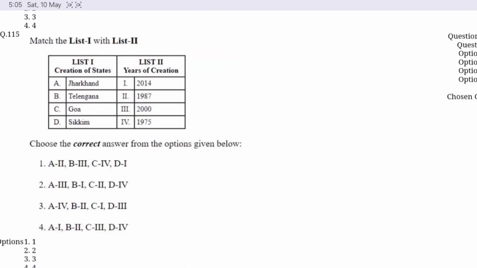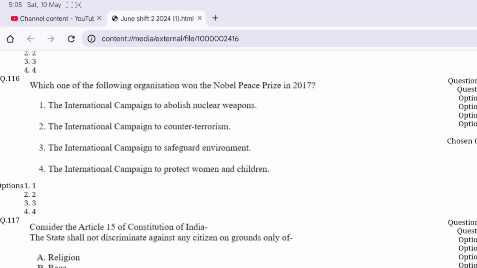Question number 115. Match list 1 with list 2 and choose the correct option from the code. Option B is correct here. Jharkhand created in the year 2000. Telangana is in 2014. Goa is in 1987 and Sikkim is in 1975. Question number 116. Which one of the following organization won the Nobel Peace Prize in 2017? Option A is correct. The International Campaign to Abolish Nuclear Weapons.